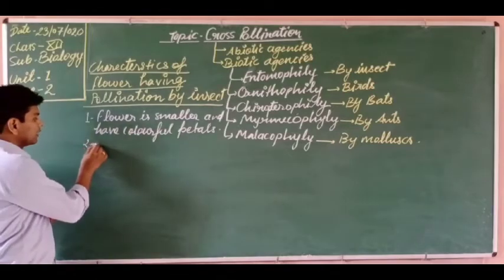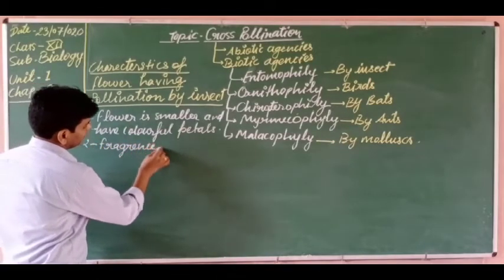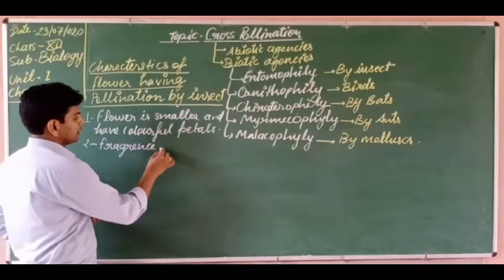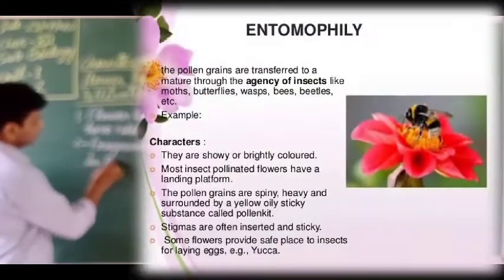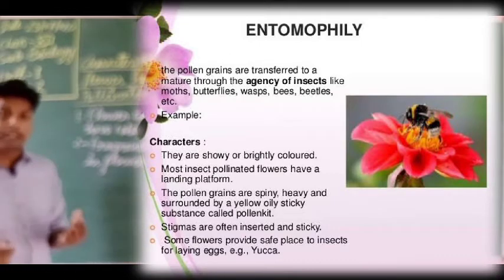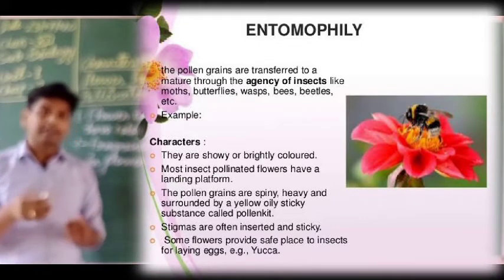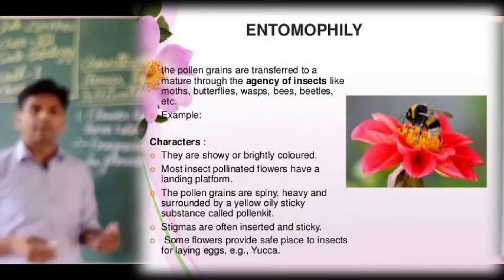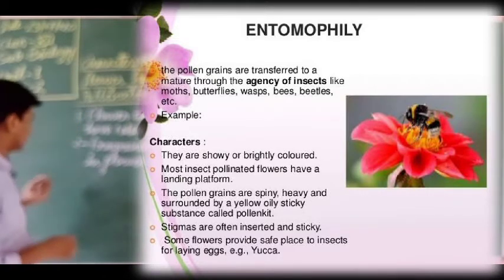Okay, here fragrance is more in the flower. Fragrance means smell. Flowers smell good. Flowers also attract people toward them by their fragrance. Okay, so insects are also attracted by it.